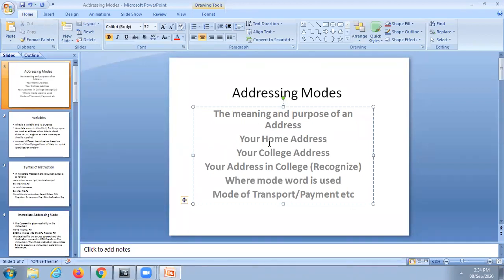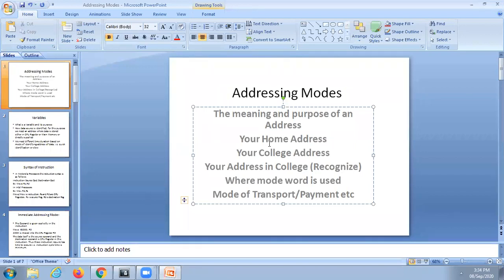Similarly, mode of transport may be air travel, train travel, bus travel, car travel, or sea. All these are called modes of transport.